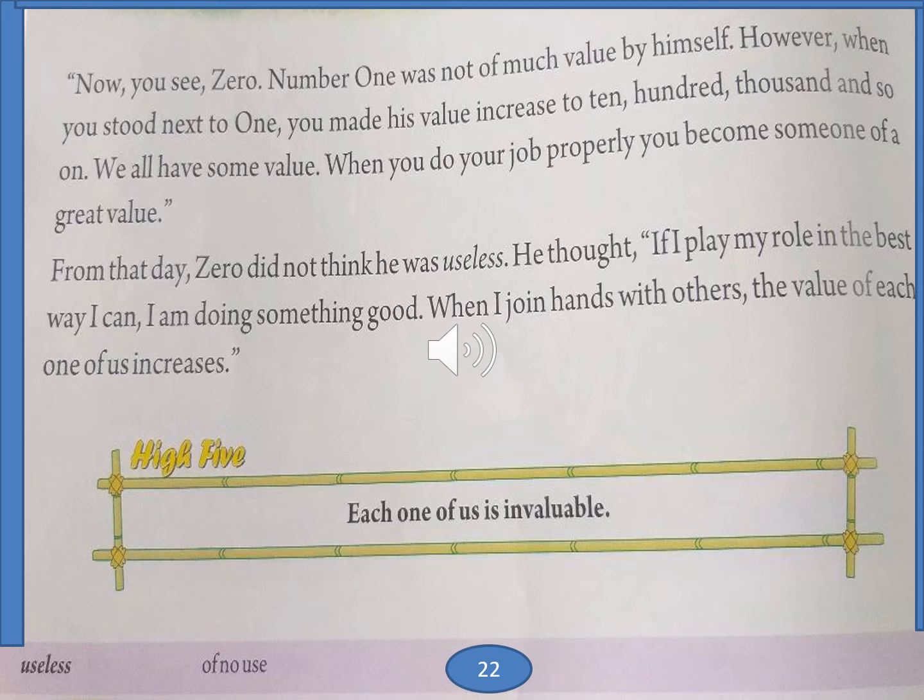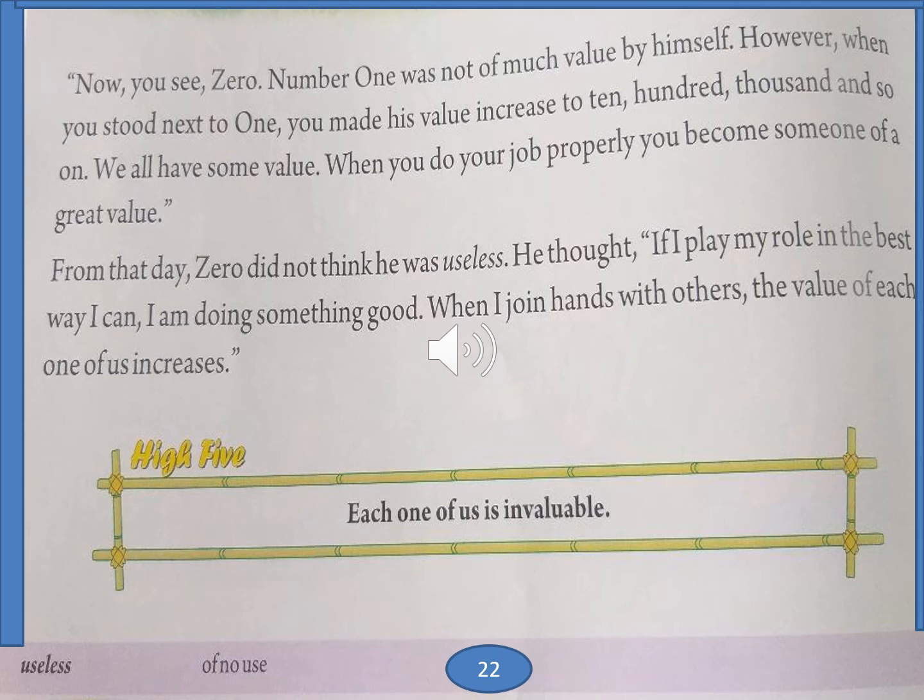Now you see, 0, number 1 was not of much value by himself. However, when you stood next to 1, you made his value increase to 10, 100, 1,000, and so on. We all have some value. When you do your job properly, you become someone of a great value. From that day, 0 did not think he was useless. So what happened? He called 0 and said, now you come and see. Number 1 was not of much value by himself, but when you stood next to 1, his value increased. So it went to 10, it went to 100, 1,000.